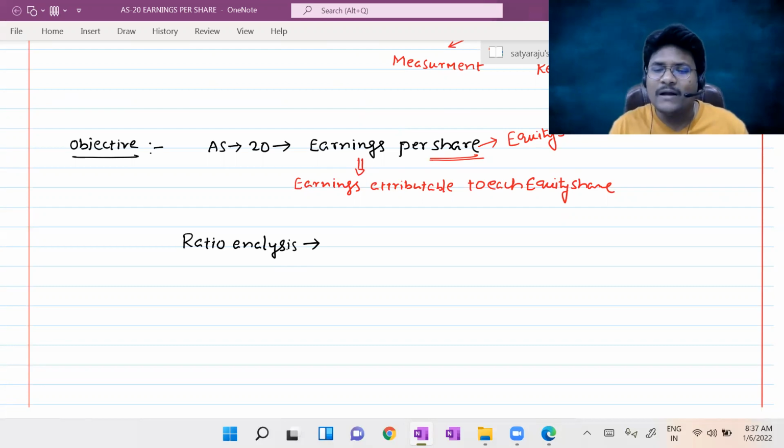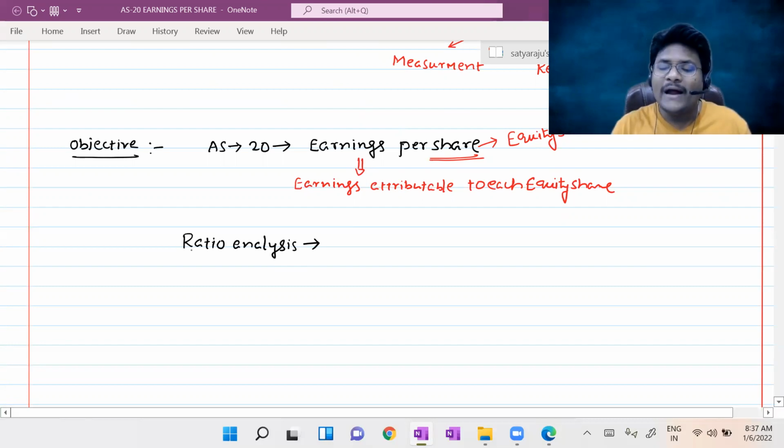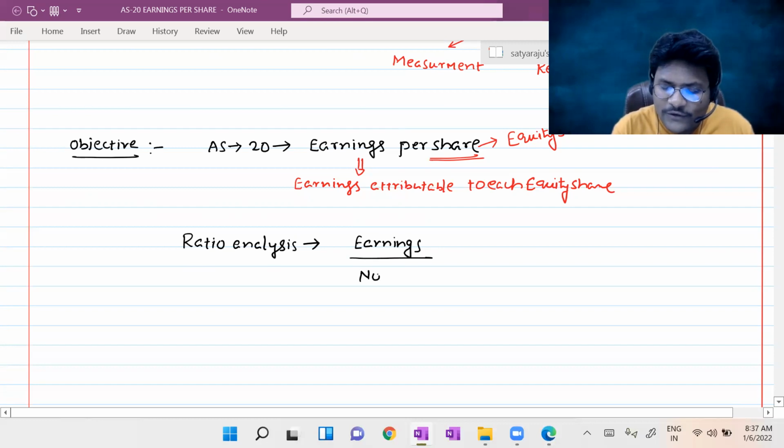Analysis is nothing but establishing a relationship between two financial factors in the financial statements. Now, earnings per share is a ratio which provides a relationship between earnings as well as the number of equity shares.